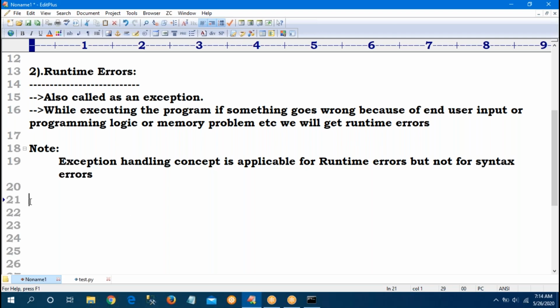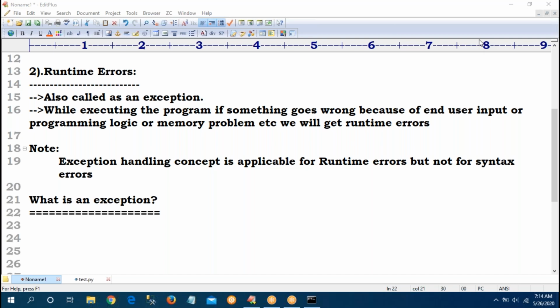Now, my question is, what is an exception? Up to now I have been explaining these concepts. Now tell me, what is an exception? Just an error.